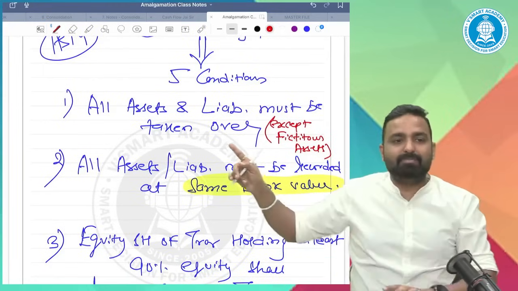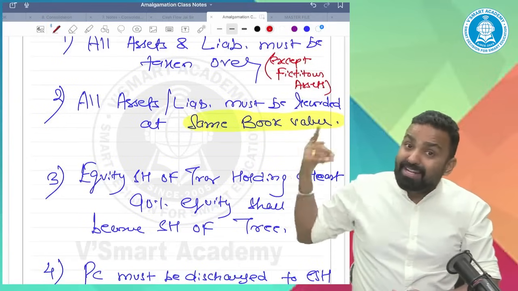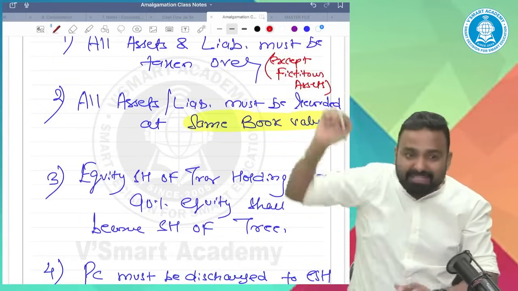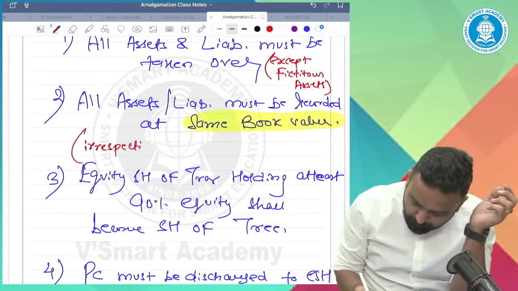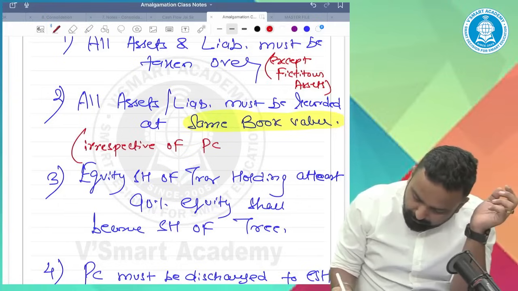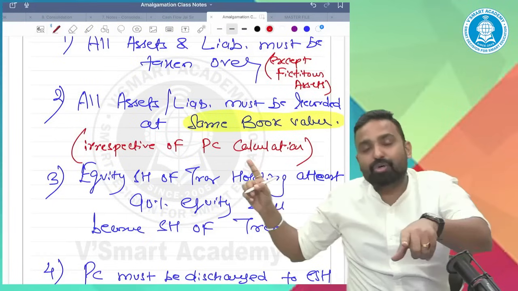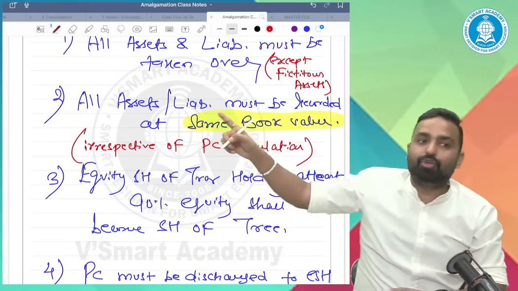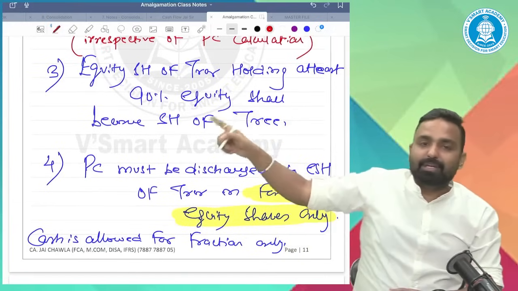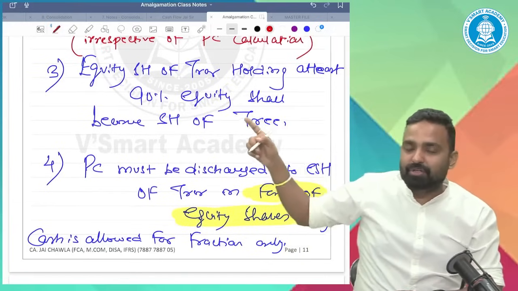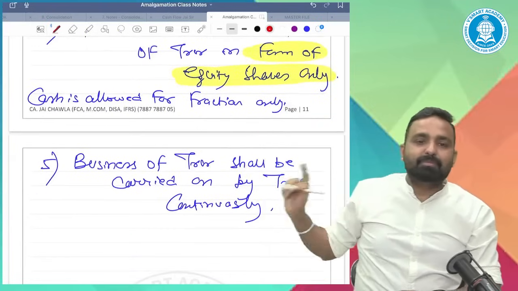So all assets, liabilities must be taken over, must be recorded at same book value, irrespective of the PC calculation. Irrespective of PC calculation means even though you calculate the PC at market value, you should record the assets, liabilities at book value if there's a merger, amalgamation in the nature of merger. Equity shareholders should become the equity shareholders of RE. They should be issued equity shares only in the form of PC, and the same business to be carried on.